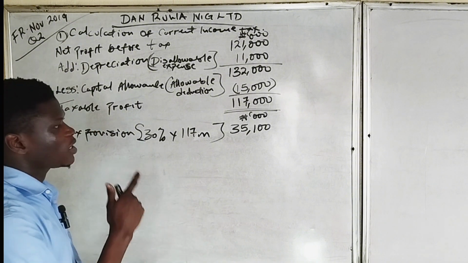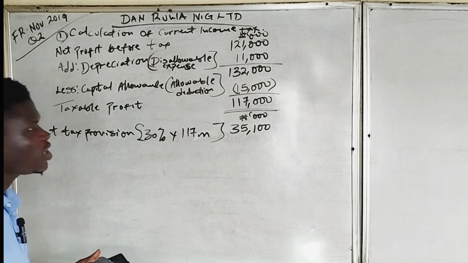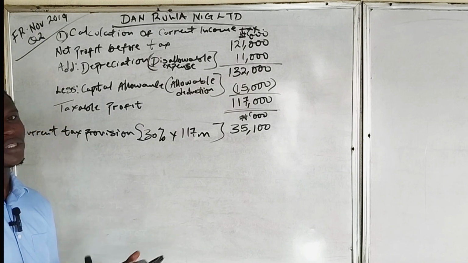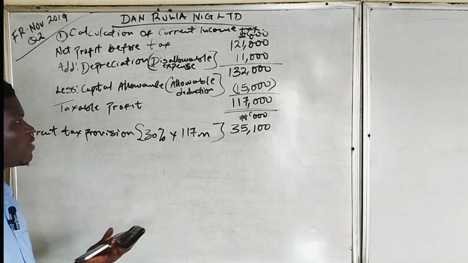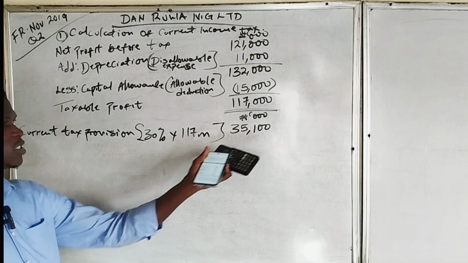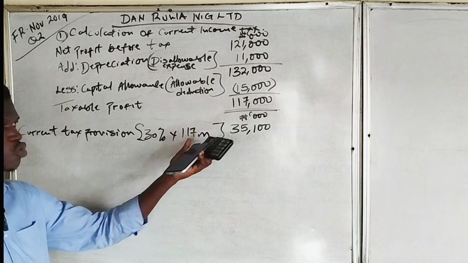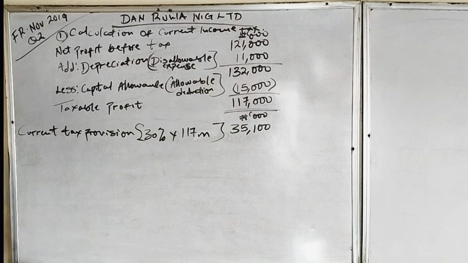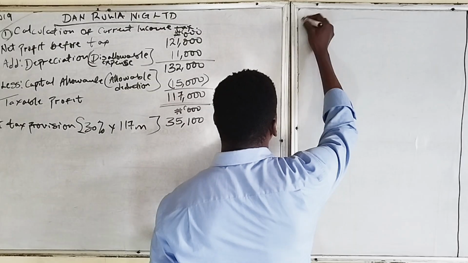So we need to check if there is a deferred tax or not, whether deferred tax asset or deferred tax liability. We need to check if we have deferred tax before we can say that this is the amount of tax to be paid, which will be credited or deducted from our profit before tax. So that's for that.